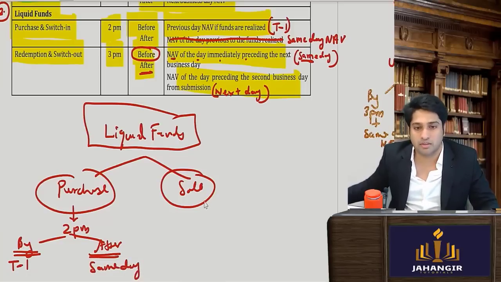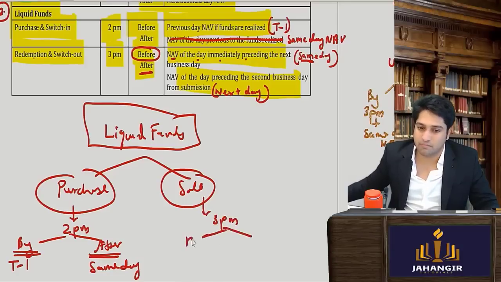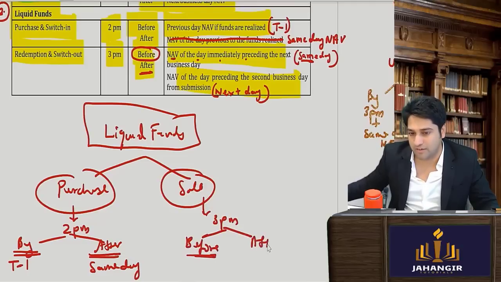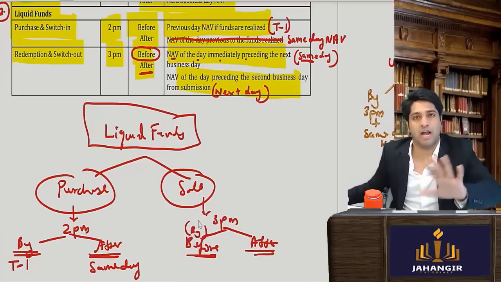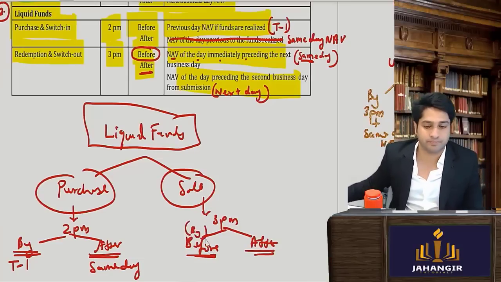If I've sold, then again the cutoff time is 3 p.m., and I have to see if I've sold it before 3 p.m. or after 3 p.m. So this is again by 3 p.m., so even at 3 p.m. this will apply.